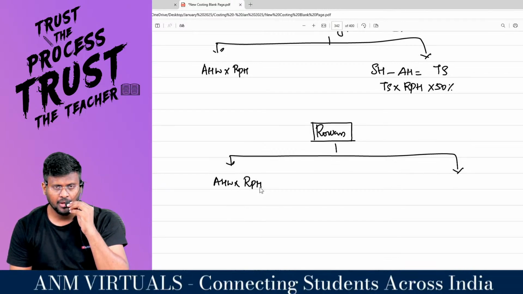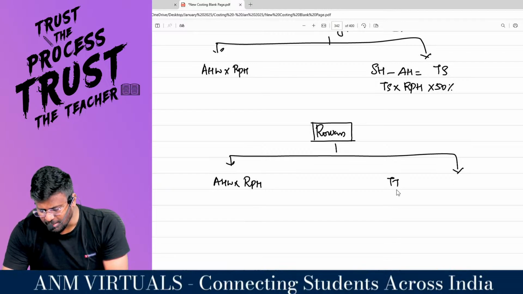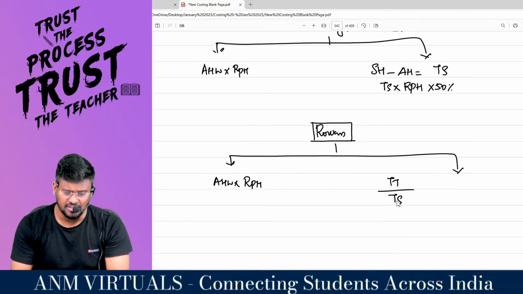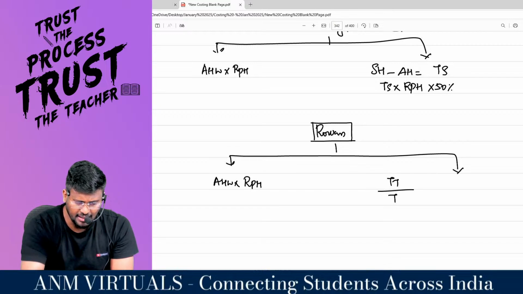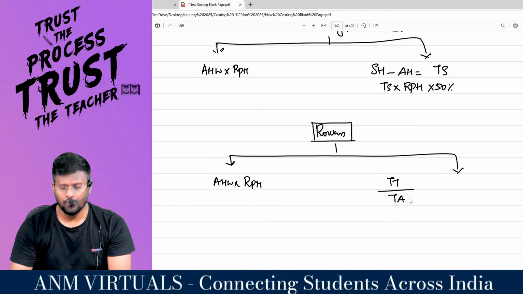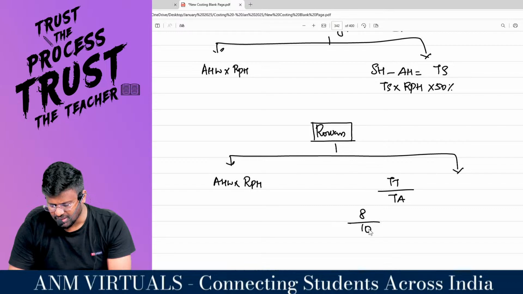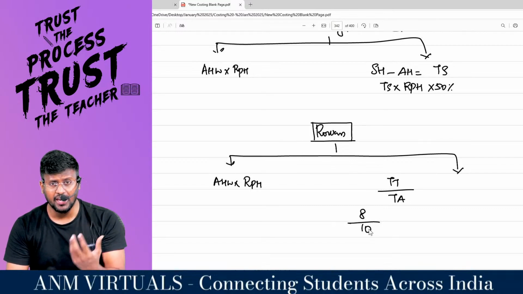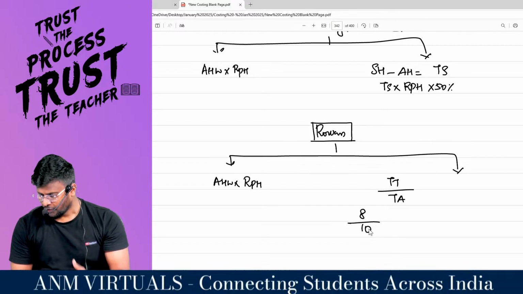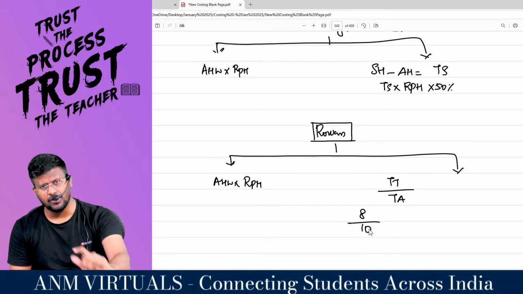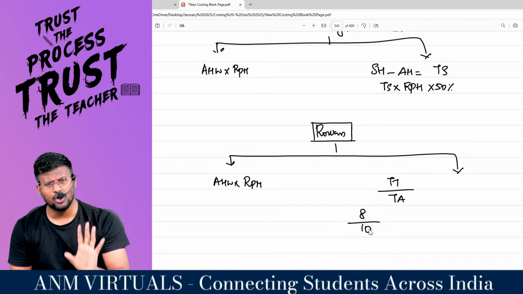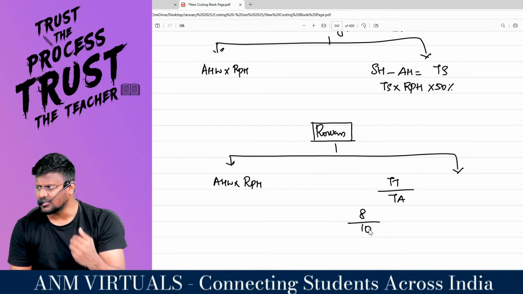It is unfair. Because sometimes it is time taken divided by time allowed. For example, I have taken 8 hours where the allowed time is 10 hours. I am having an efficiency of 80%. An efficient person also gets 50% bonus, and an inefficient person also gets 50% bonus. This is not at all acceptable.